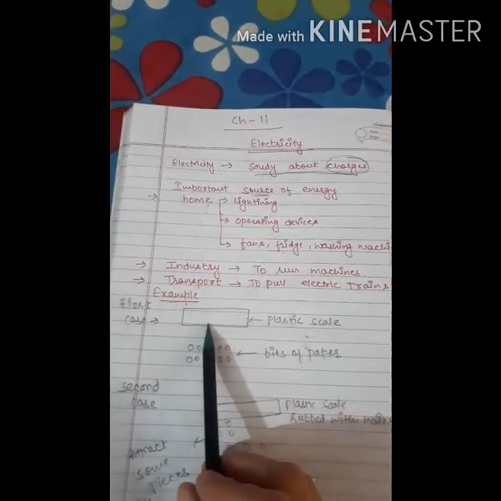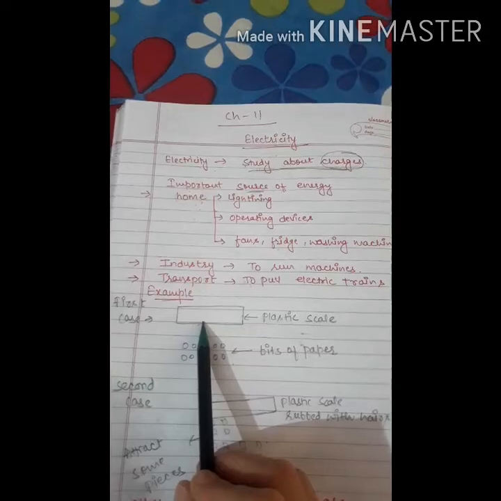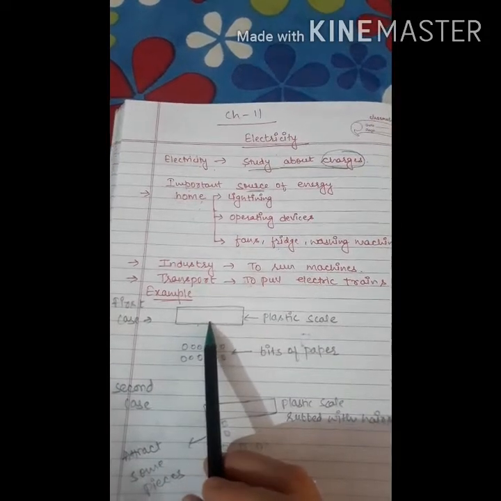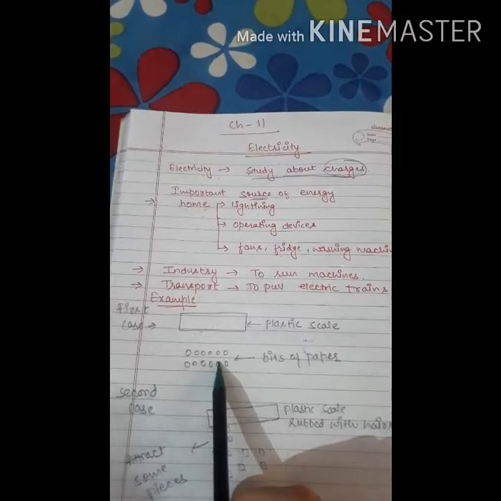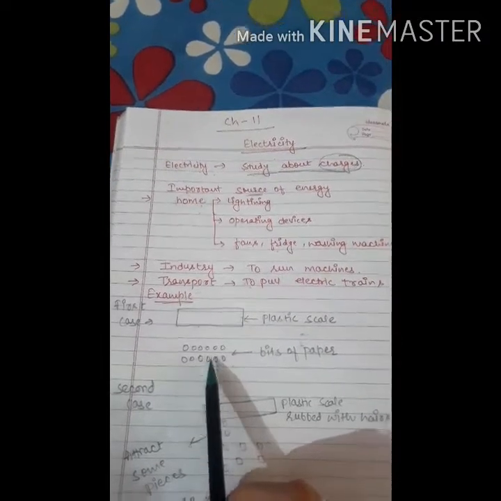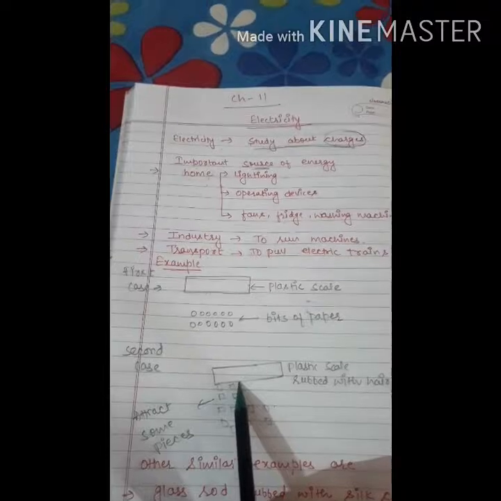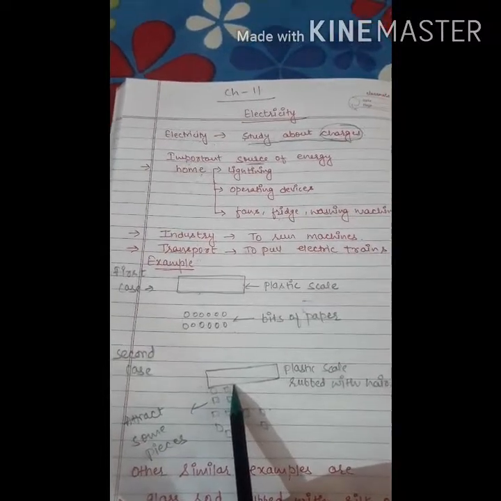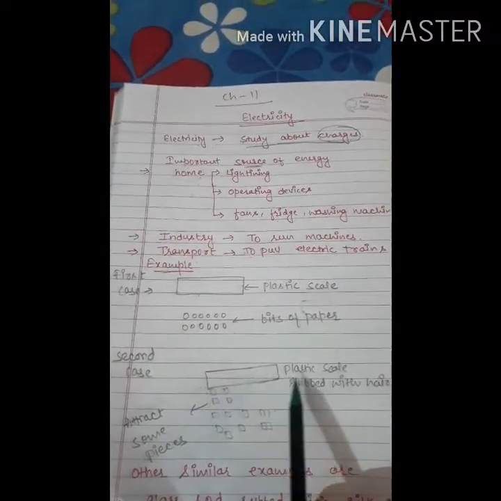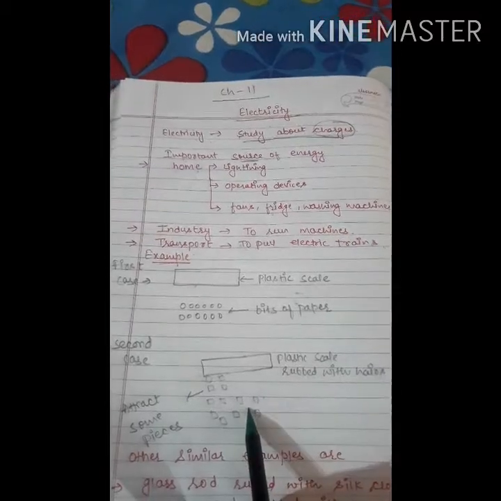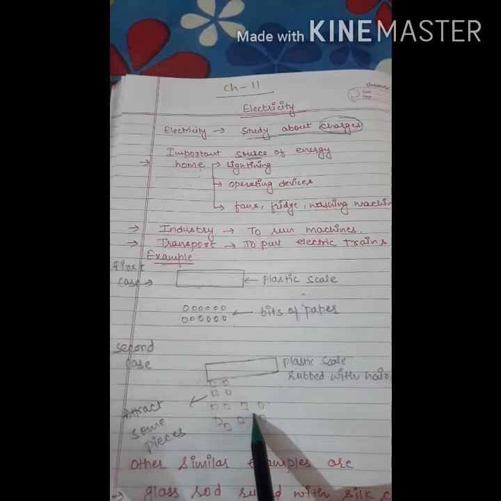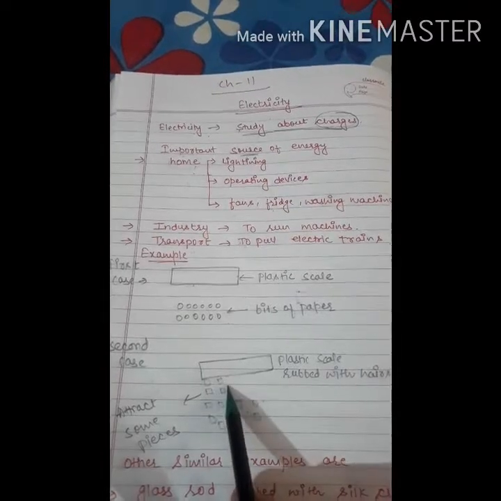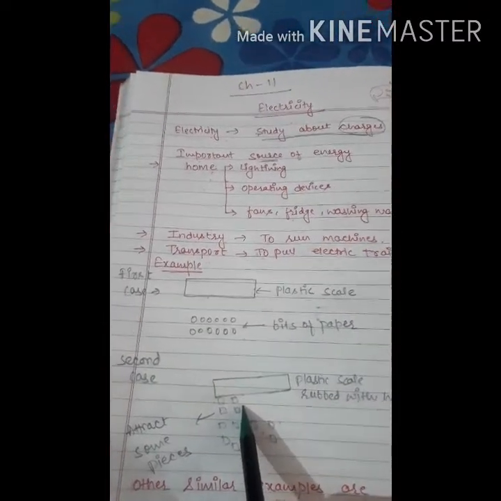Now I will explain a very common example. If I bring a plastic comb near some bits of paper, it will not have any effect on them. However, in the second case, if the scale is first rubbed with dry hair and then brought near the tiny pieces of paper, we find that the scale attracts some pieces towards it.